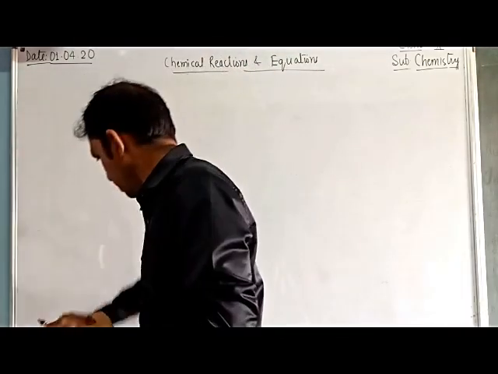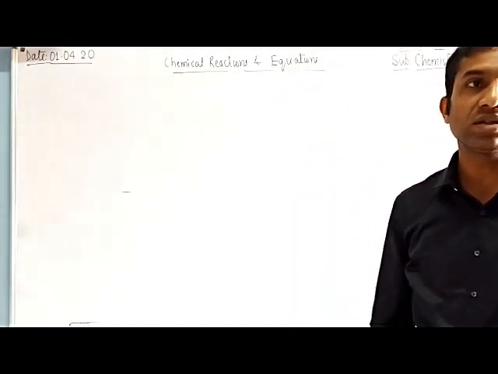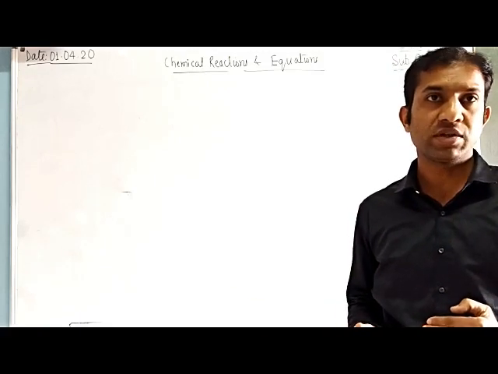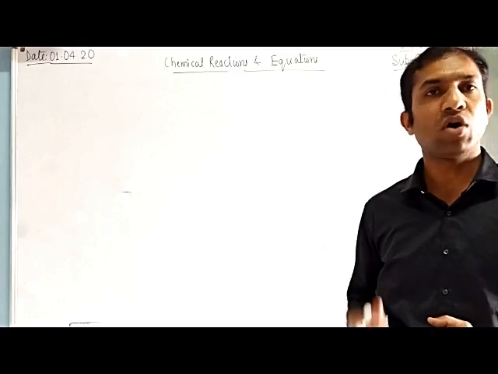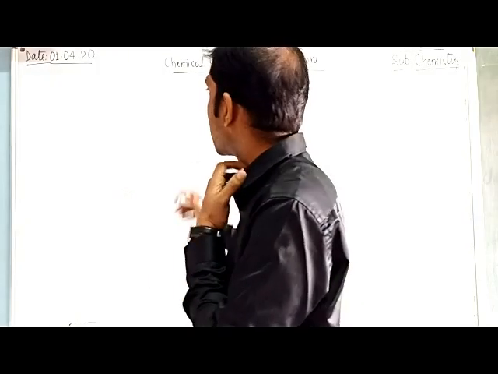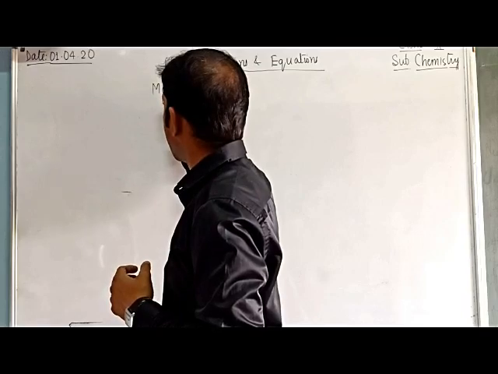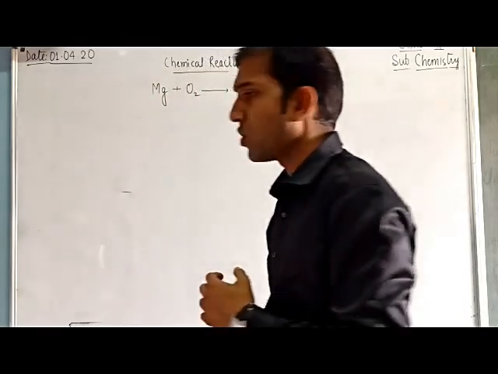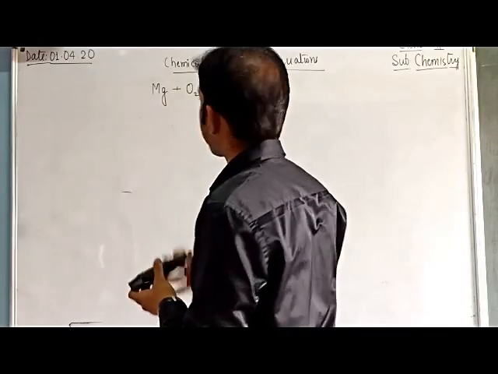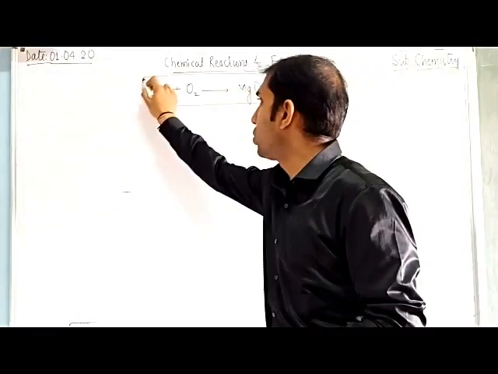Now, students, come to the point: what are chemical reactions? Chemical reactions are those chemical changes which take place either by breaking bonds or making new bonds. Let's take an example of a chemical reaction. Suppose magnesium is burned in the presence of oxygen, it gives magnesium oxide. So I wrote here, Mg plus O2 gives MgO.